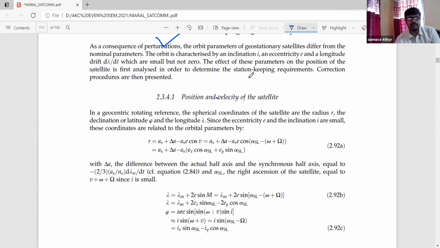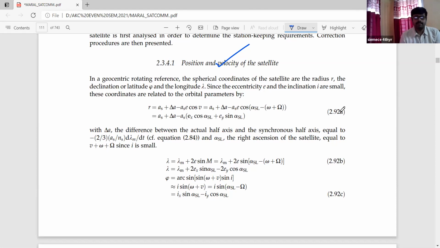Next, position and velocity of the satellite. We have to see what the impact will be on the position as well as the velocity of the satellite. In a geocentric rotating reference, the spherical coordinates of the satellite are the radius r, the declination or latitude psi, and the longitude lambda. These are the parameters we already discussed in our previous class.